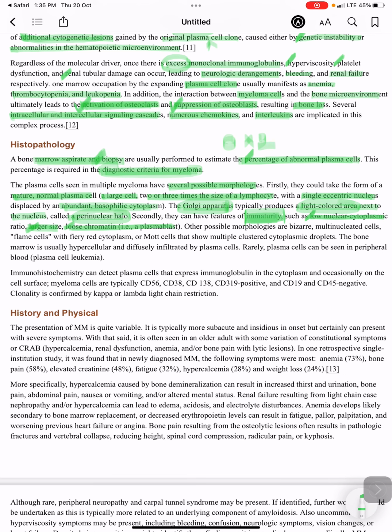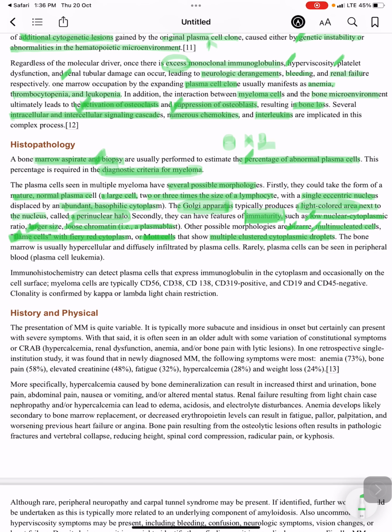Other possible morphologies are bizarre multinucleated cells, flame cells with fiery red cytoplasm, or Mott cells, which show multiple clustered cytoplasmic droplets.